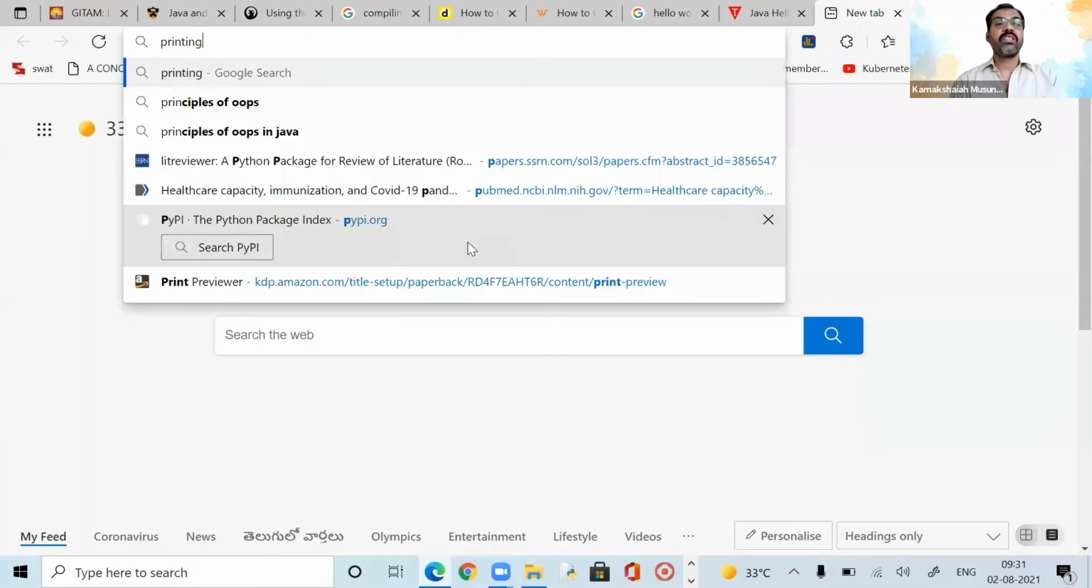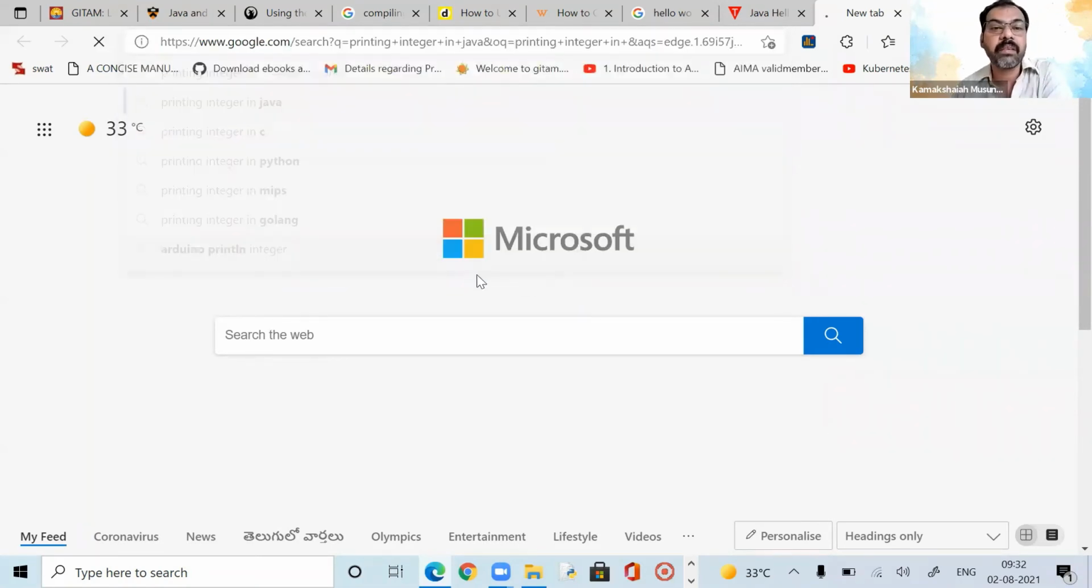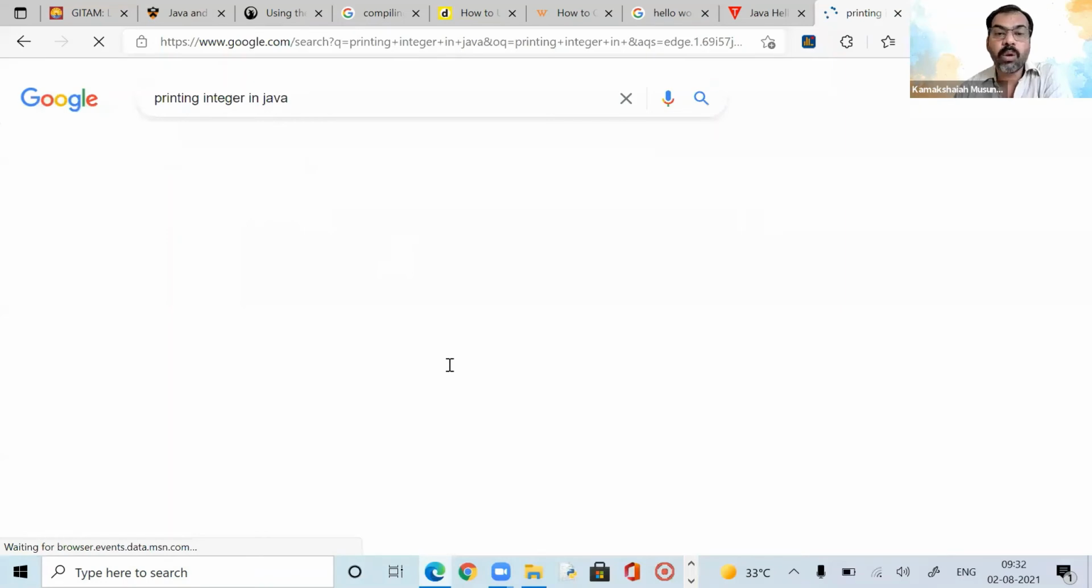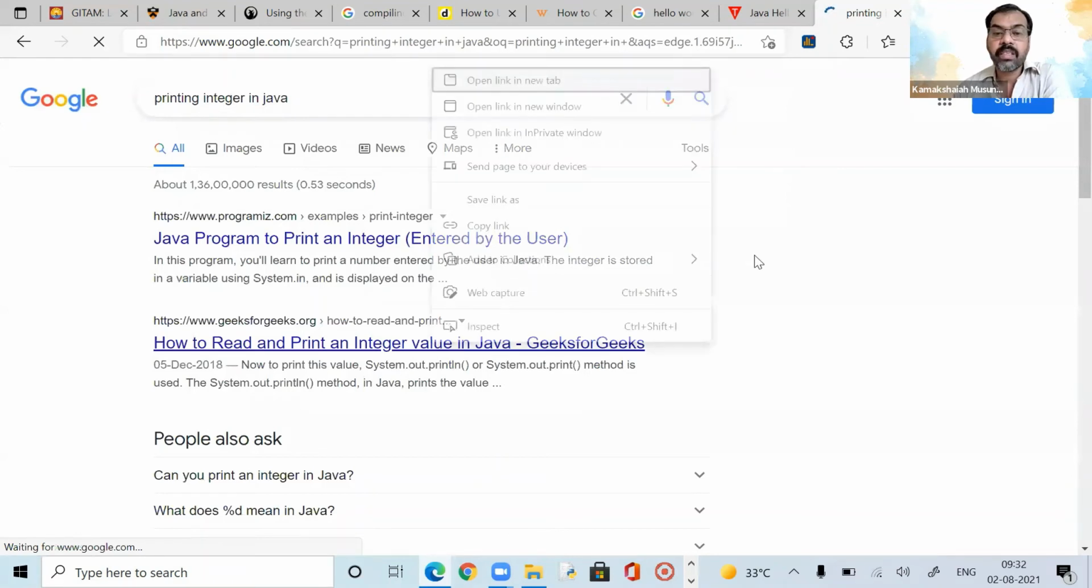Printing integer in Java. Let's pick up. Long back I did this, how to read and print an integer value in Java. So let's learn from the failure, where I am making the mistake.